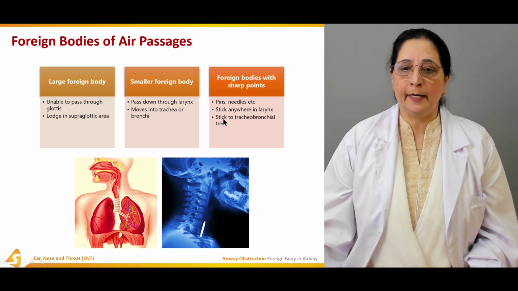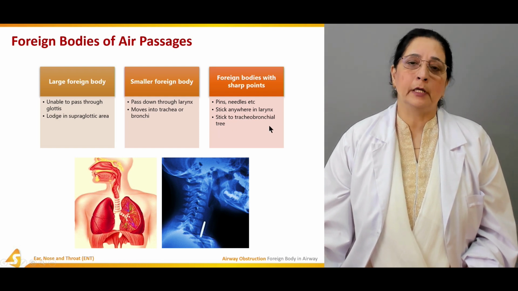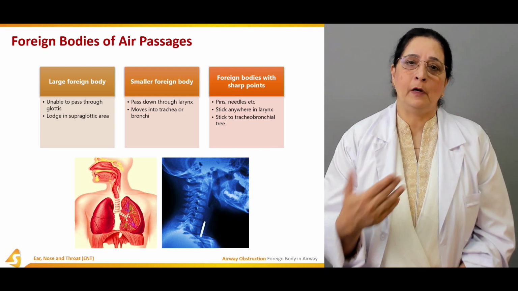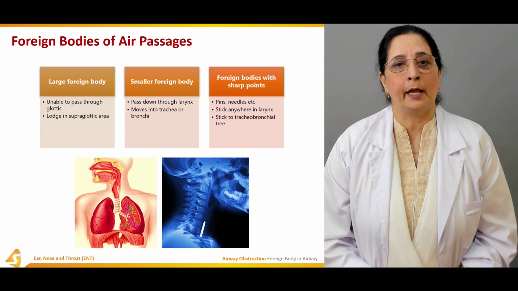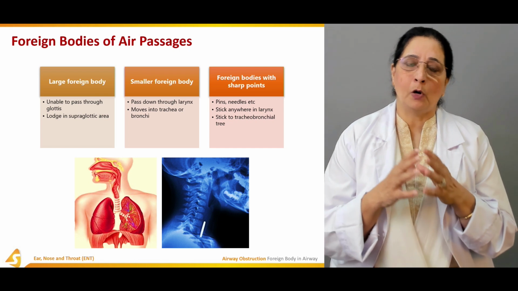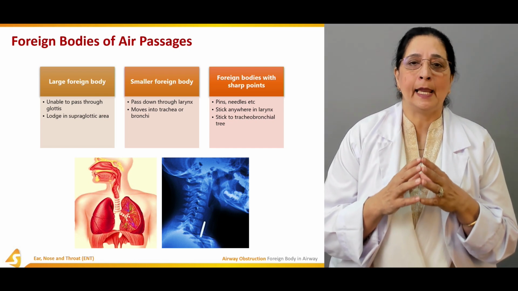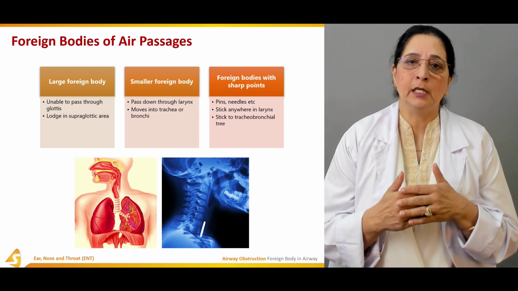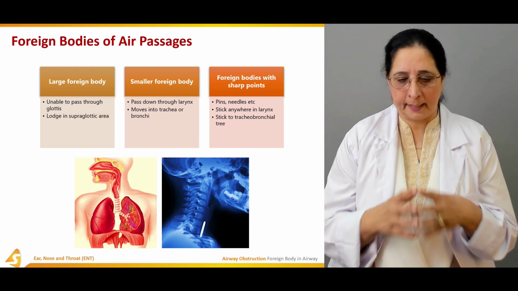They can stick anywhere in the larynx, or stick to the tracheobronchial tree. So sharp objects can stick anywhere, either larynx, trachea, or bronchi. So these are the three different types: small, large, sharp. Depending on the size, they can be in the supraglottic region or in the trachea or bronchi if the object is smaller in size.